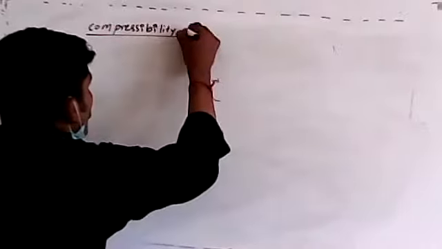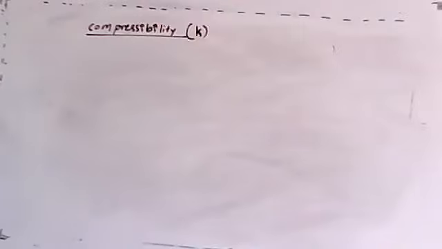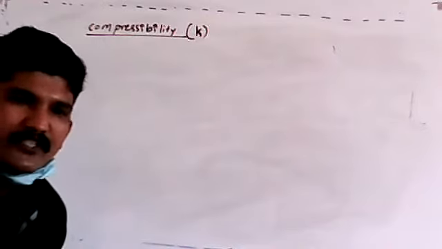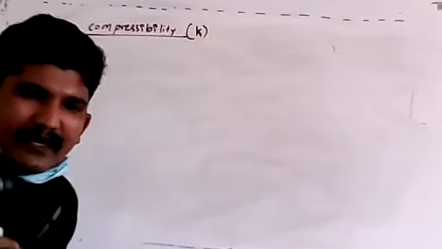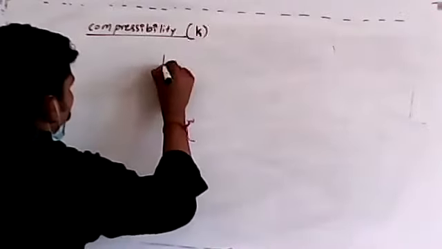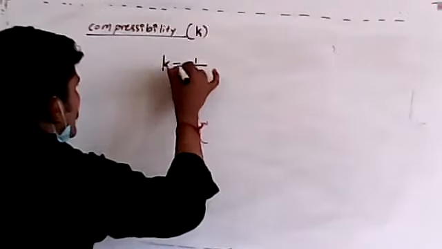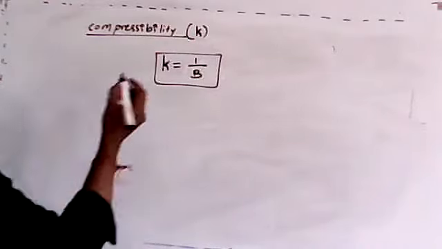Compressibility can be denoted as K. Some books mention a small k, some books mention a capital K, so don't worry. Compressibility, you can take as one constant K. How can I define it? Simply, with the help of one equation. It is the reciprocal of bulk modulus. We can say it this way.